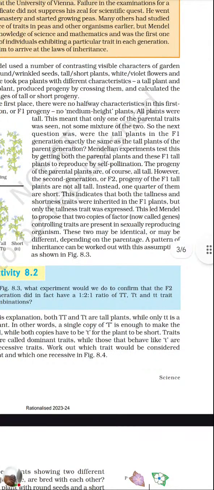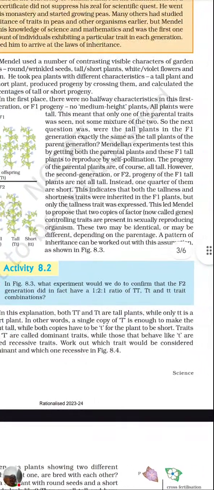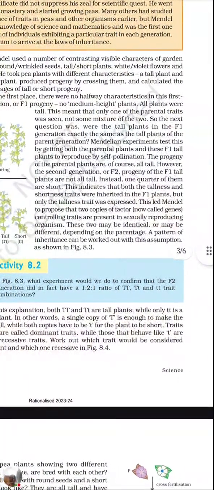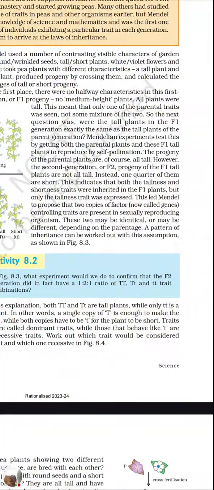No halfway characteristics, that is, no intermixing. Either the complete tall was there or the complete short. No medium size was there. No medium height plants, all plants were tall. This means that only one of the parental traits was seen, not some mixture of the two.